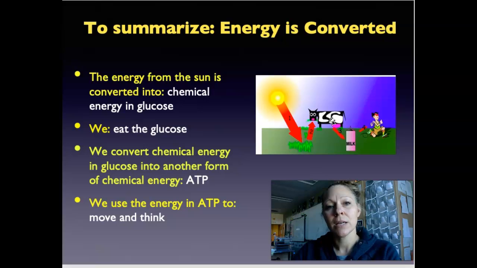Our cells can break that bond between the phosphates a lot more easily than that glucose molecule. That glucose molecule isn't going to break down in the cell to fuel cell processes like that. It's just too stable. And so we use that energy from ATP to move and think. We convert it into kinetic energy, which allows us to move. And so that is the lecture on ATP. Hope that helps.